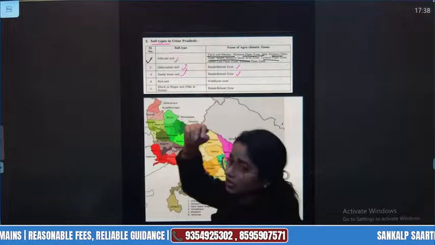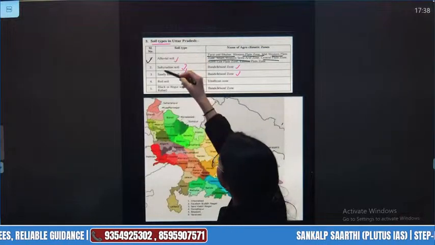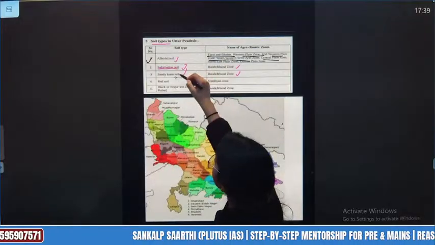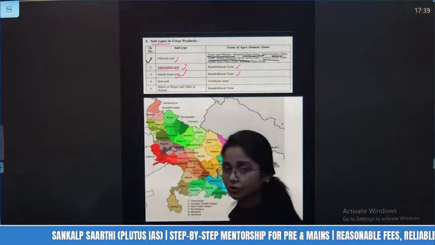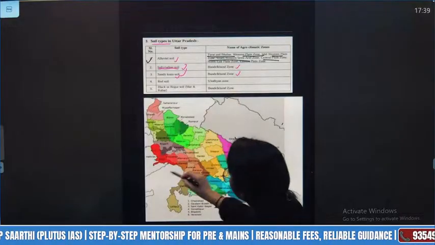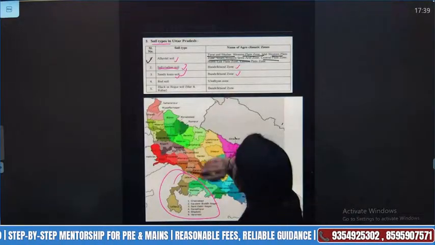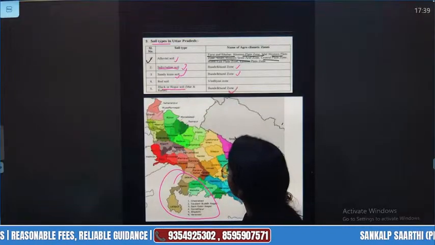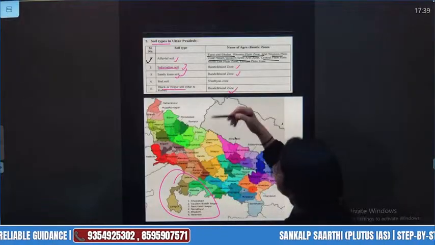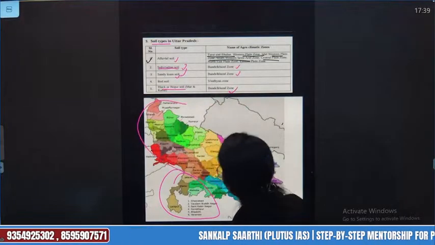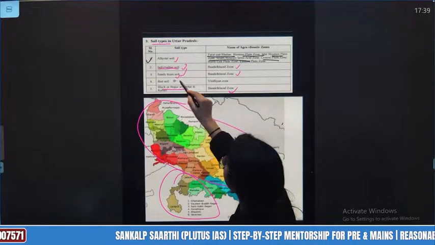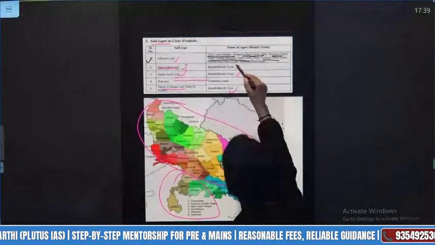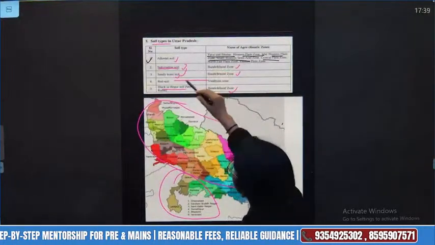So alluvial soil is one type of soil. Salty or saline in structure is a different type. Then sandy, that means a little bit of the western zone. Of course, both are in the Bundelkhand region, which we are going to talk about. Then we talk about the black and regal soil, also in the Bundelkhand zone. So here we are going to talk about the soil types that are related to the zone. Then in the next series, we are going to talk about the red soil of the Vindhyan zone separately.